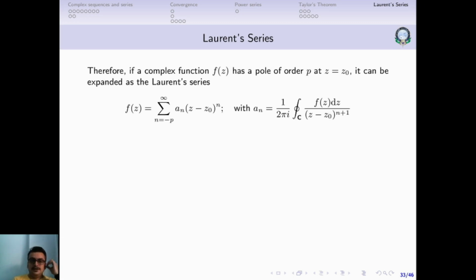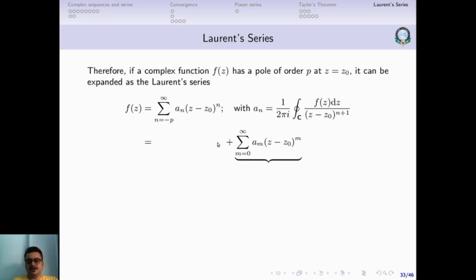If a complex function f of z has a pole of order p at z equals z naught, we can expand this as a Laurent series. The difference is that instead of n starting from 0, n will now start at minus p and go all the way till infinity, and these a n's are given by this formula.